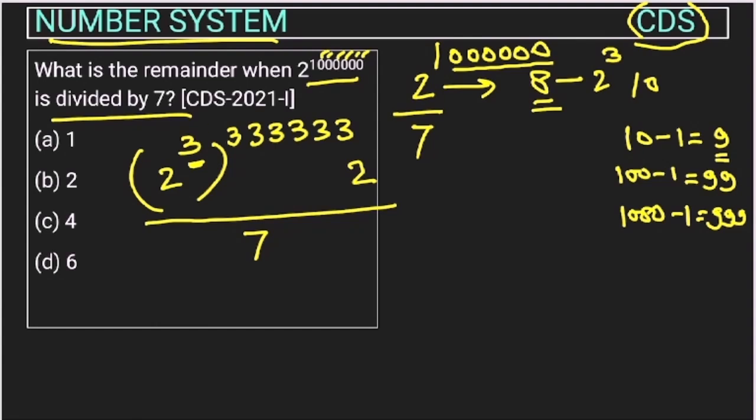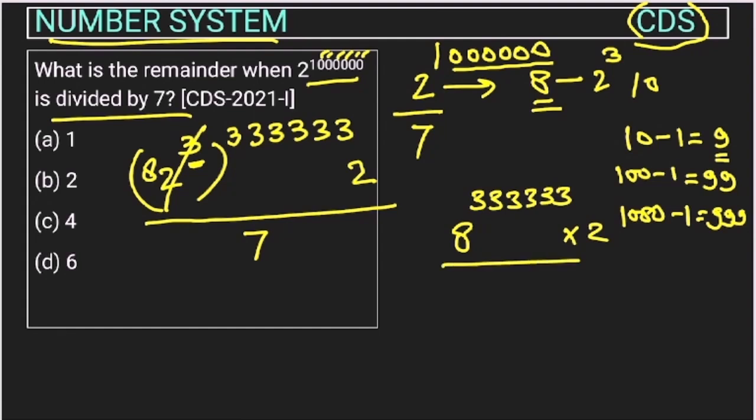So now 2 to the power 3 is equal to 8, right? So this will become 8 to the power 3, 6 times, into 2 upon 7. When we divide 8 by 7, the remainder will be 1. So this will become 1 to the power this many times, right?